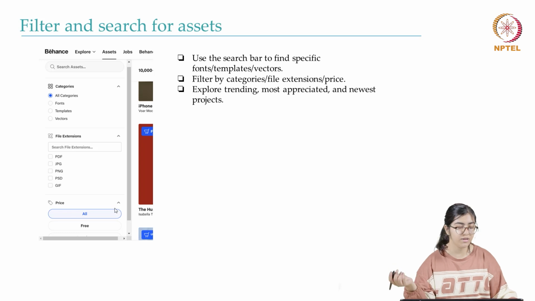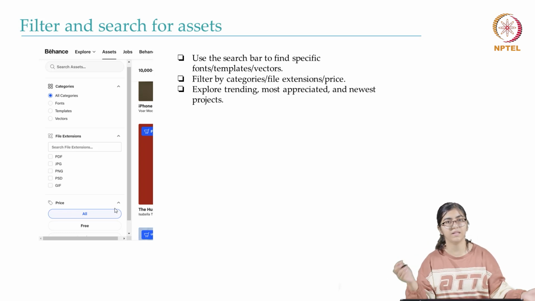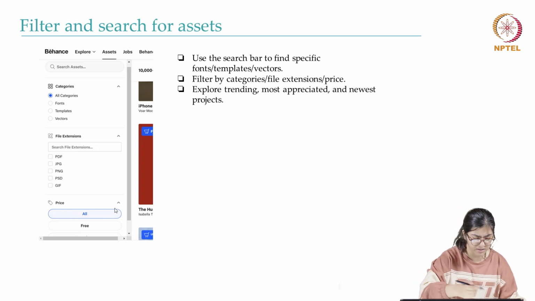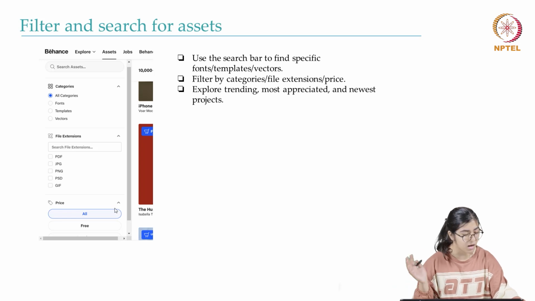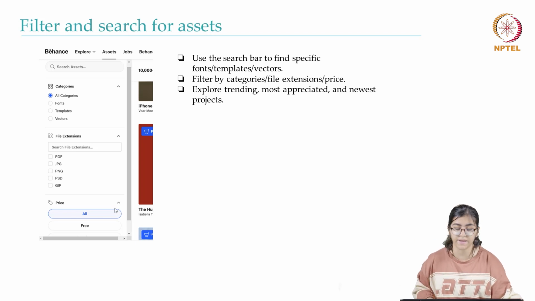There's also filter and search options. You can look specifically for fonts, templates, vectors, etc. And you can filter them by price. A lot of the assets available on Behance are pro options, like you have to pay for them, but you can always look at them for inspiration or ideas.